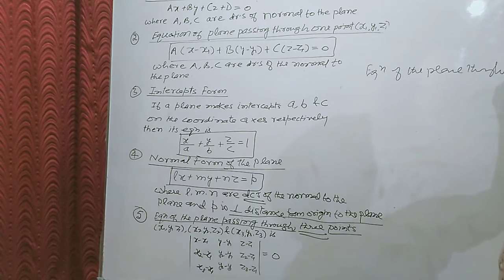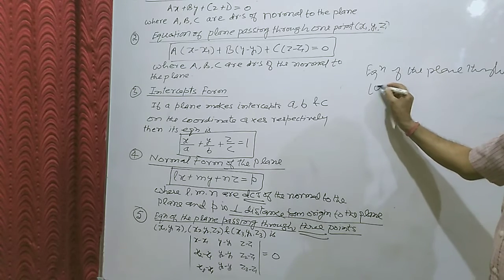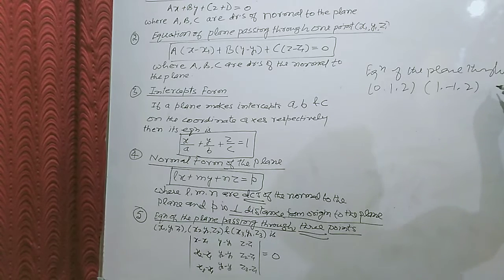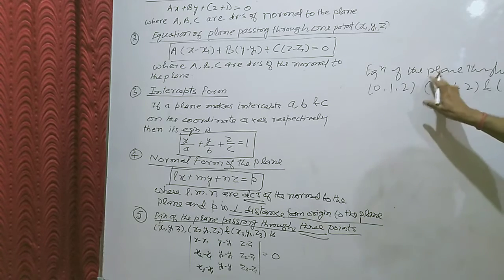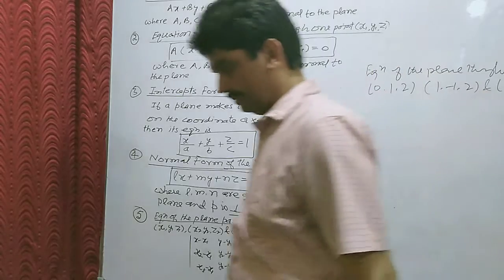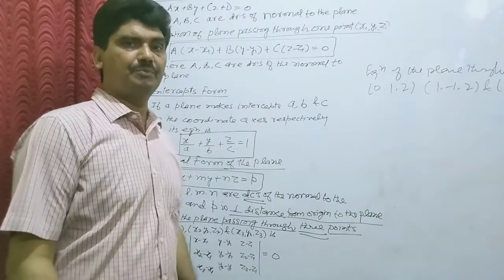For example, find the equation of the plane through the points 0, 1, 2; 1, minus 1, 2; and 3, 4, 5. So according to the question, it is asked to find the equation of the plane passing through the given 3 points.